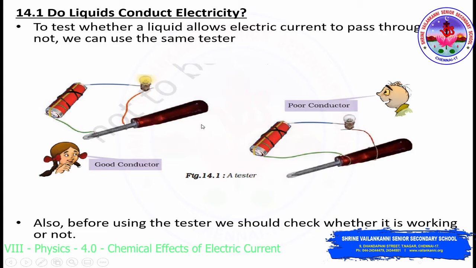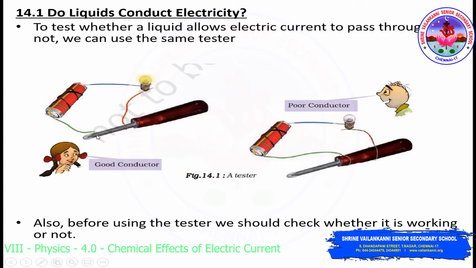To check whether the tester is working or not, the things that you need are some wires, an electric cell, and an electric bulb. To check whether it conducts electricity or not, you have to connect the wires to the free ends of the tester as shown in the picture.